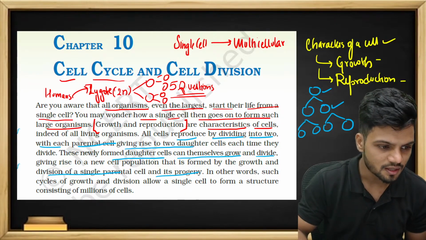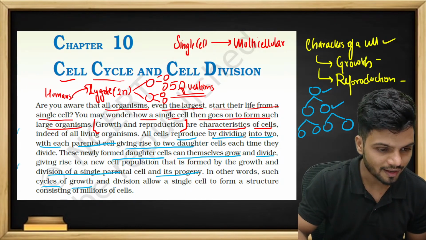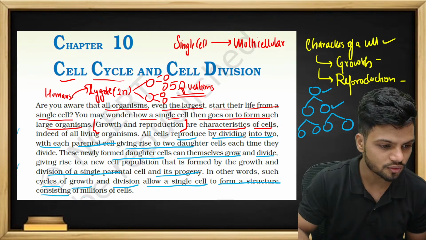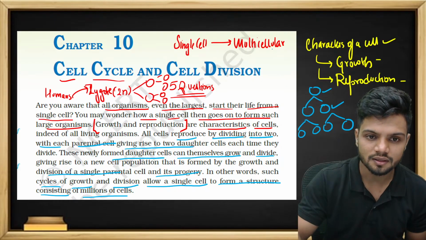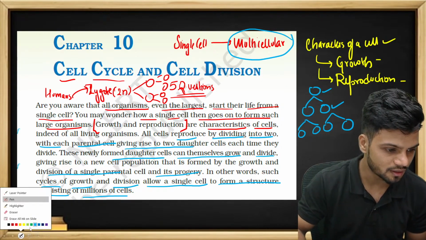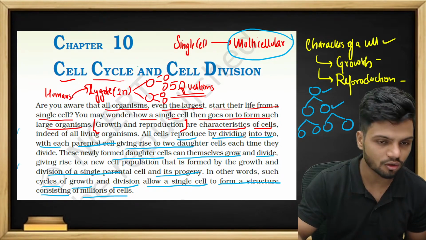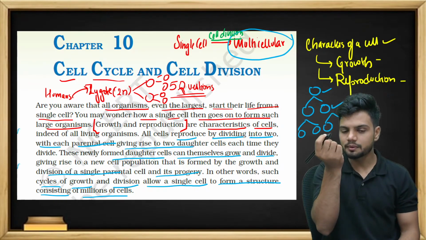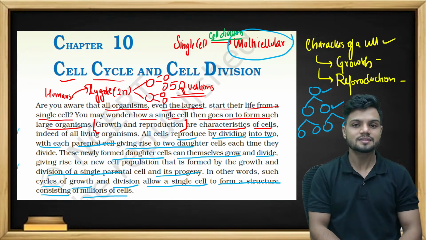In other words, such a cycle of growth and division allows a single cell to form a structure constituting millions of cells. That is the main reason we have multicellular organisms: cell division. So for a single cell, that is the zygote, to become a multicellular structure, the zygote has to undergo cell division.